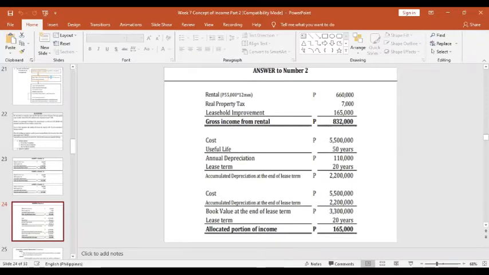So that is the allocated portion of income to the leasehold improvement, because the spread out method is used to include the leasehold improvement only in portions while the lease is still ongoing. So the 165,000 is the leasehold improvement to be included to the rental income. So the gross income from rental of Mr. John D using the spread out method is 832,000 pesos.